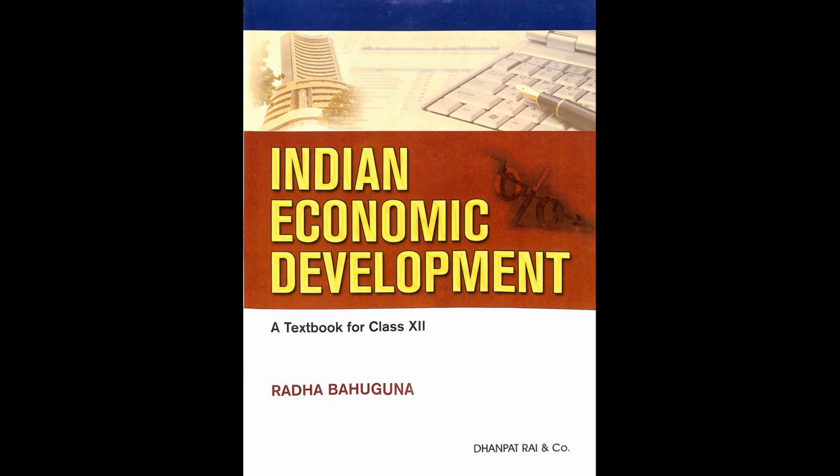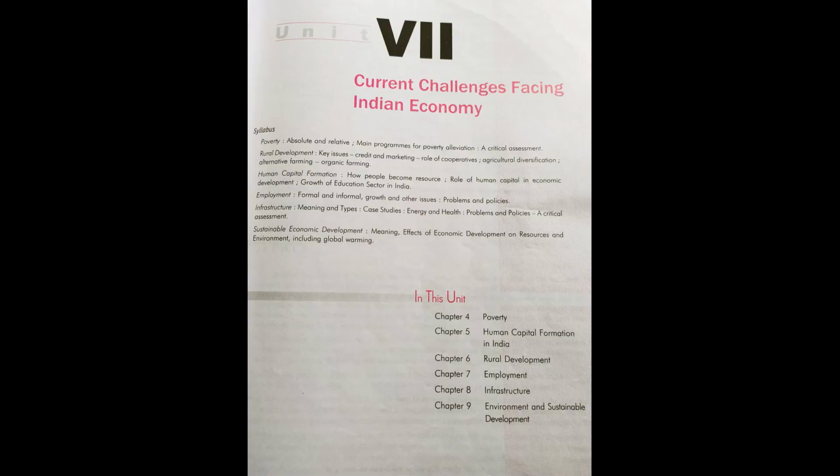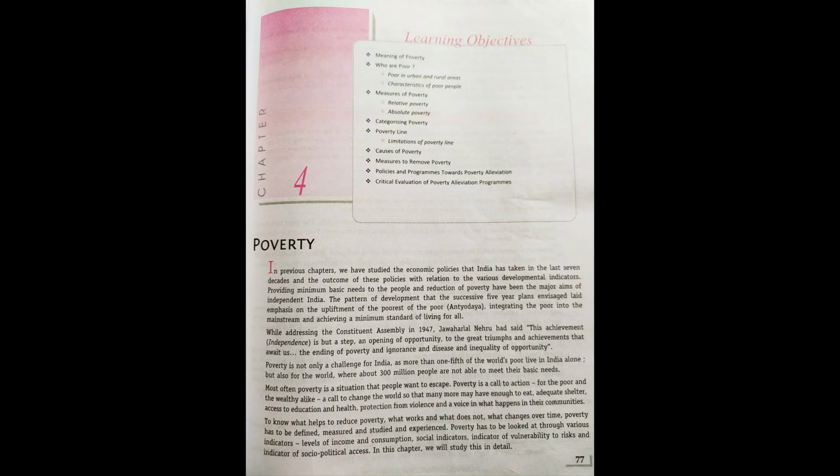We are studying Indian Economic Development, Unit 7, Current Challenges Facing Indian Economy, Chapter 4, Poverty. In the last video we had seen under this chapter the meaning of poverty, who are poor, how they are recognized, the two measures of poverty, relative poverty and absolute poverty, categories of poverty, and the poverty line and its limitation.